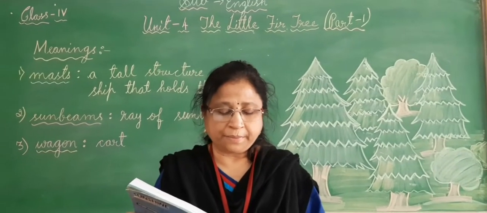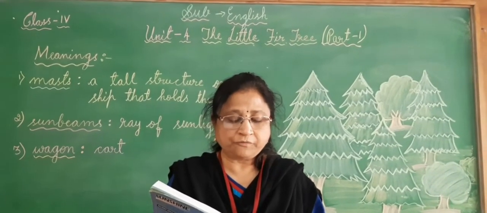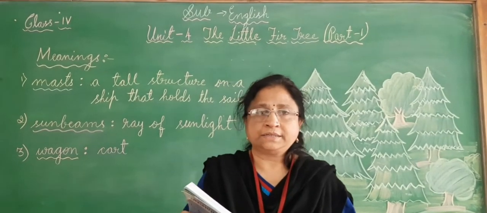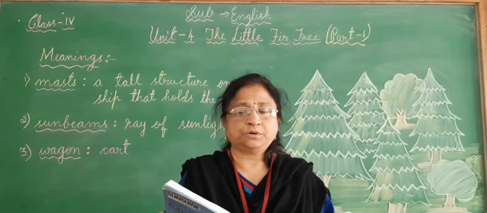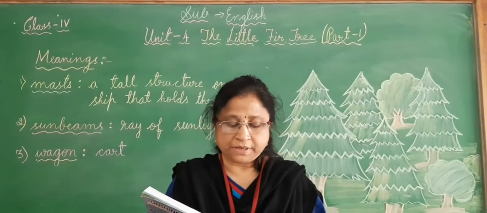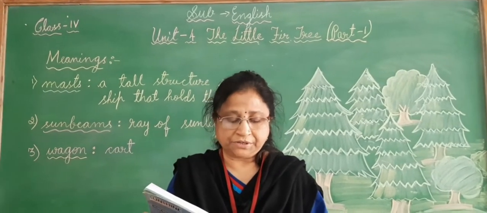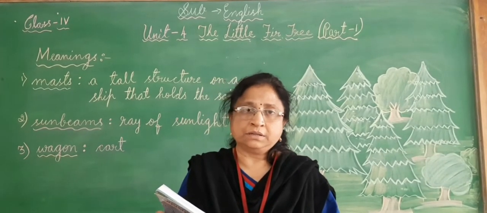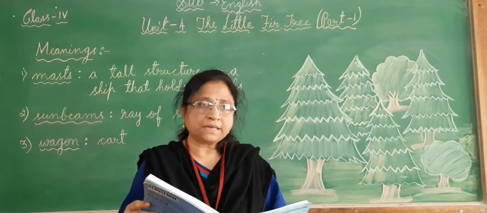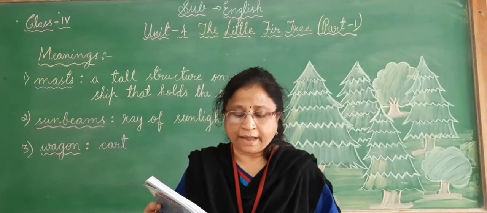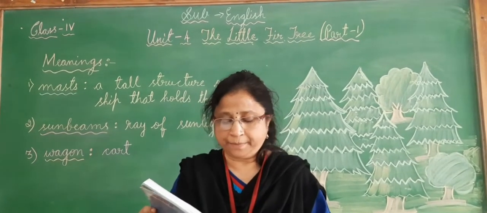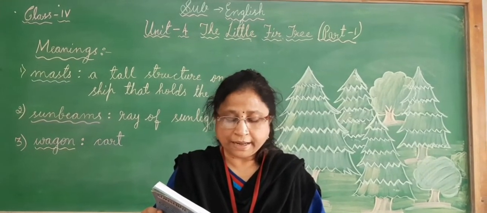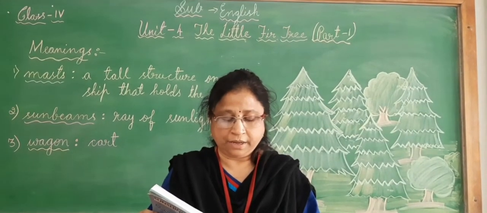The children passing by said, "What a pretty little fir tree." So the children who passed by this little fir tree said, what a beautiful fir tree. So they praised the tree. Instead of feeling happy, the tree felt smaller than ever. Instead of feeling very happy, children, the little fir tree felt very sad and unhappy.